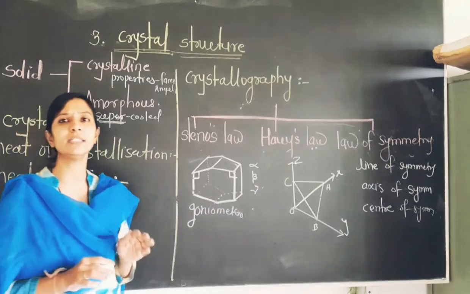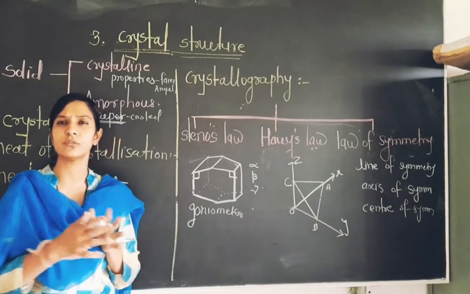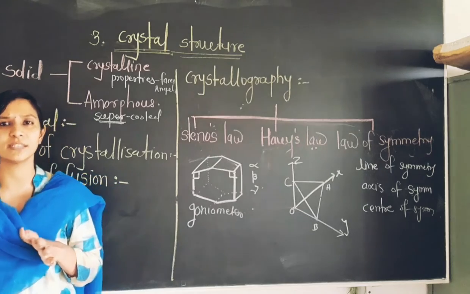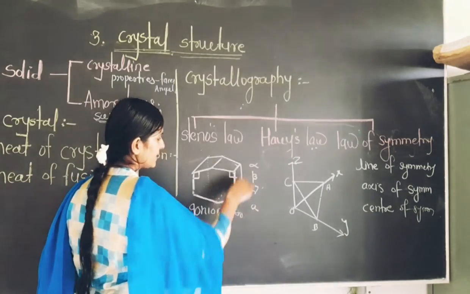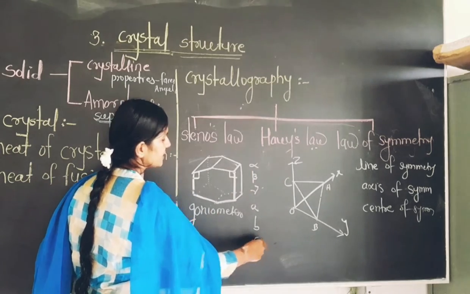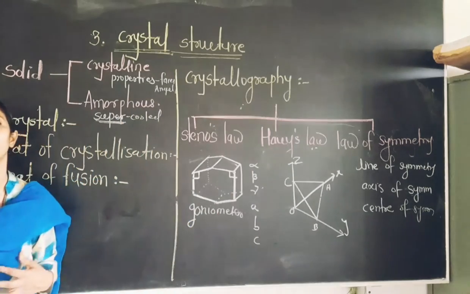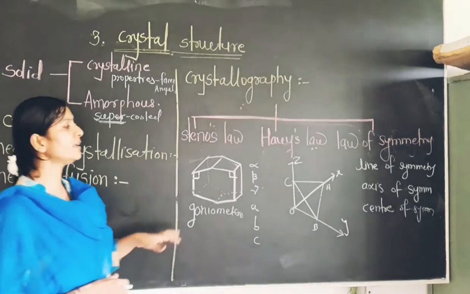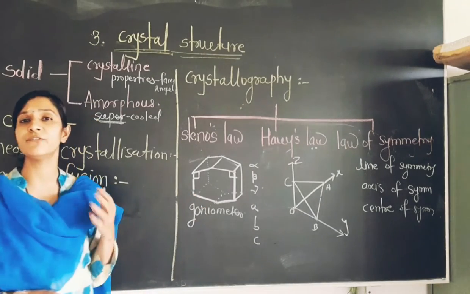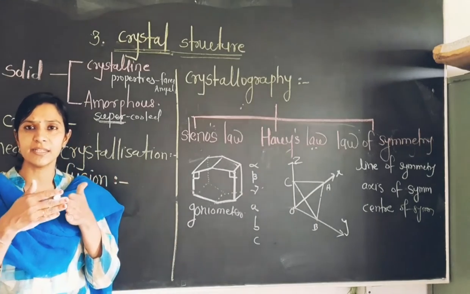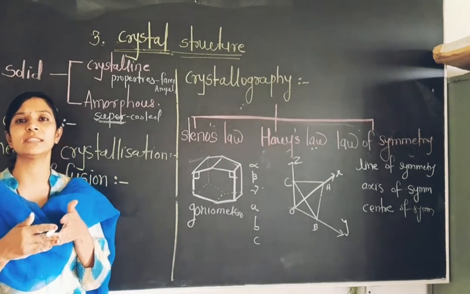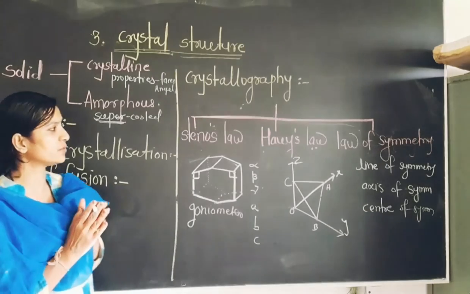The angle is 0 to 90 degrees, 120 degrees, 360 degrees like this. And the size of that crystal is denoted by A, B, C with respect to the X, Y and Z directions. So remember that different crystals from the same material possess the same angles between two faces, which is known as Steno's law.